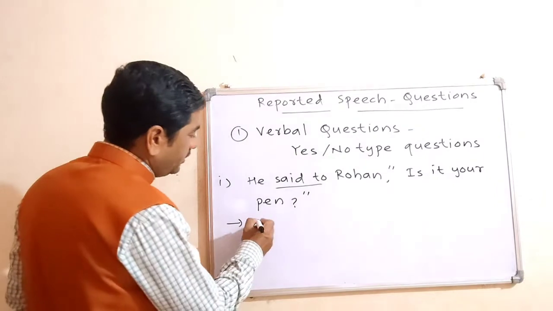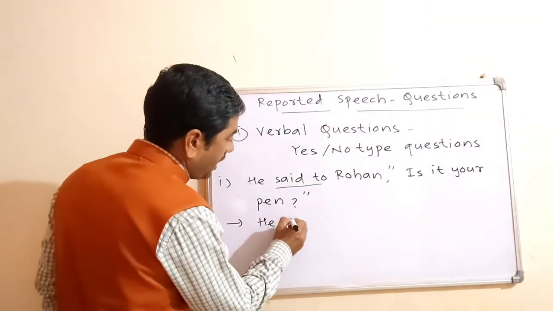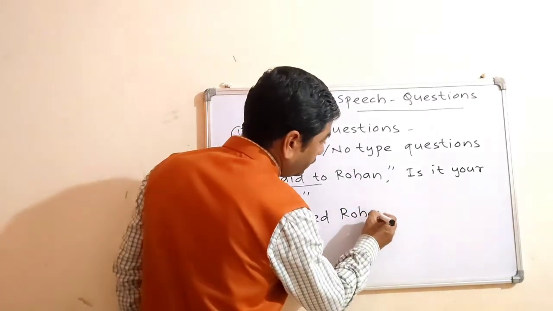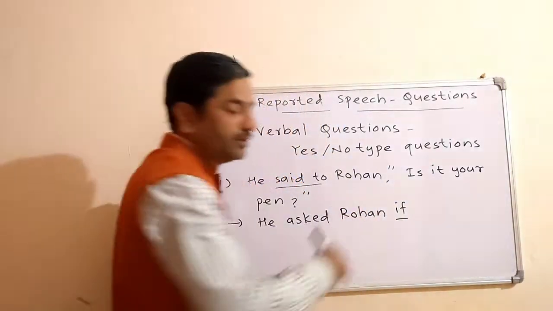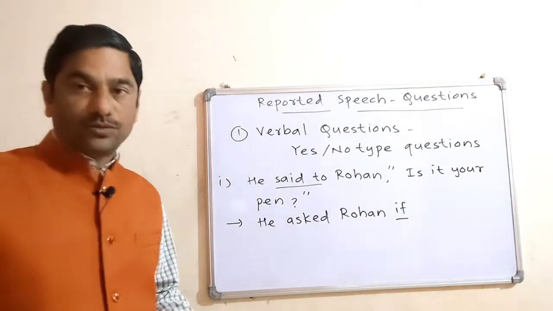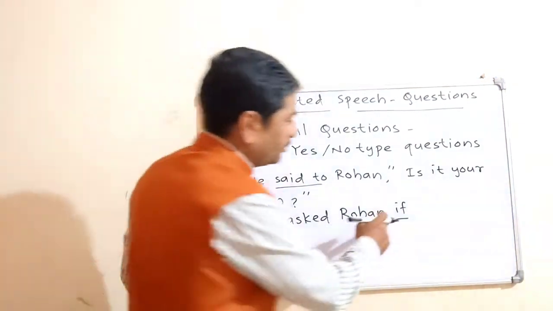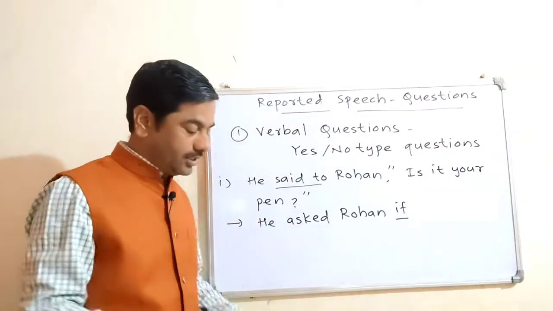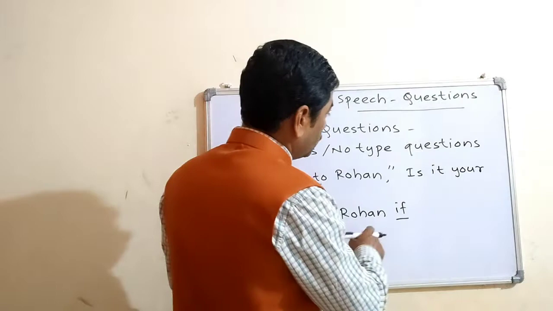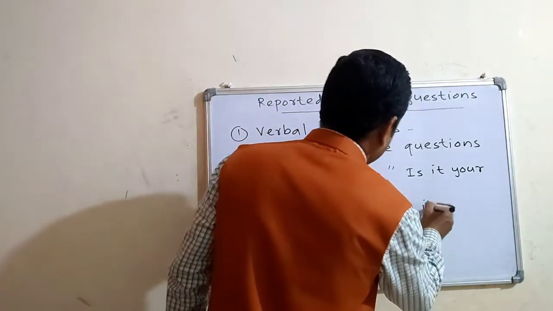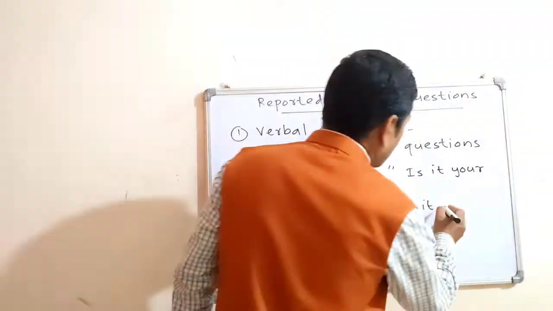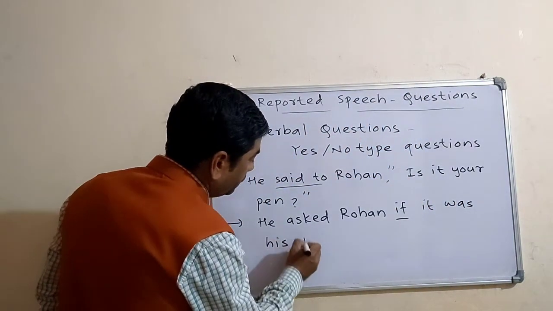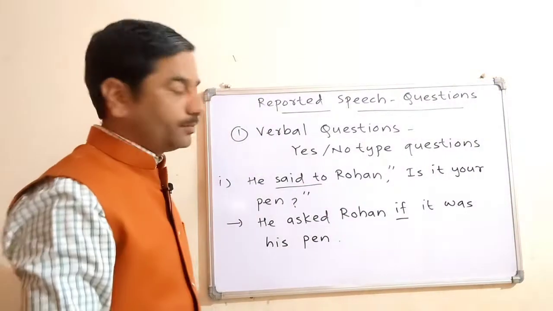So what will be the answer? You will write the answer in this way: He asked Rohan if it was his pen. In place of if you can make use of whether also, W-H-E-T-H-E-R. So he asked Rohan if it was his pen, and then a full stop.